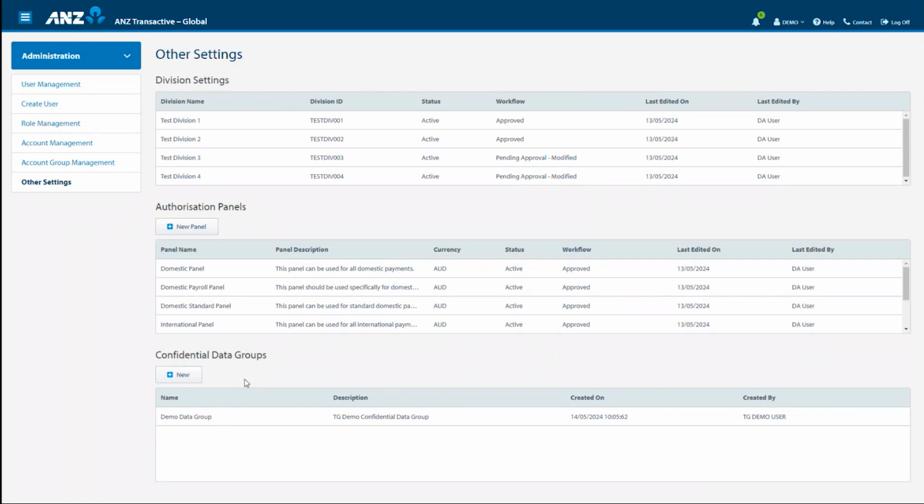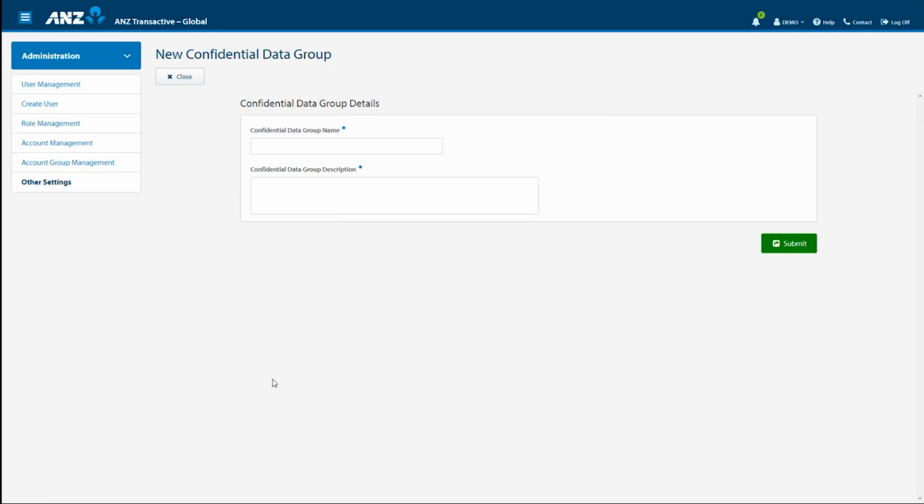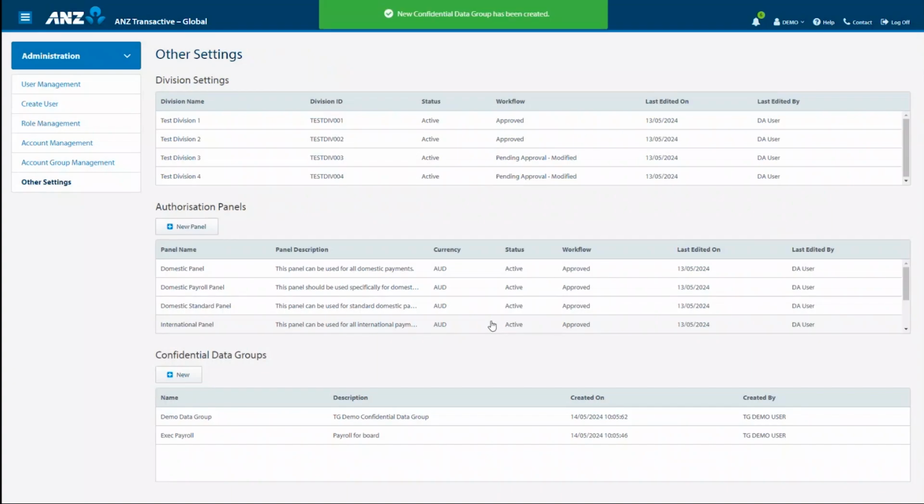Let's now create a confidential data group. Within this Other Settings menu, scroll down to the confidential data groups and select New. Give the group a name and description. And a little tip here. If you will be using the confidential data group when importing an ABA file in Australia or a CSV file in New Zealand, ensure the name is no longer than 12 characters, as this needs to match the corresponding field in the file. Select Submit, and your confidential data group is now created.